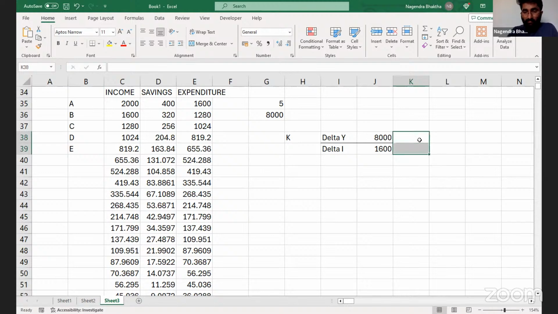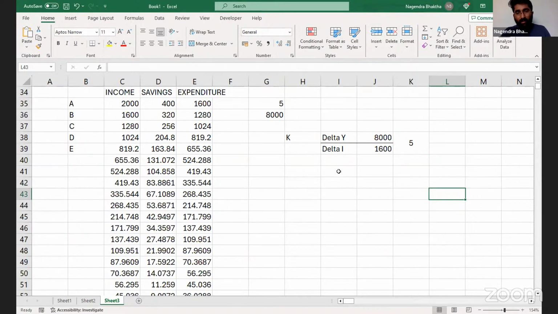What is the answer? Enter. The answer is 5. So finally, the answer is 5. That is the multiplier.